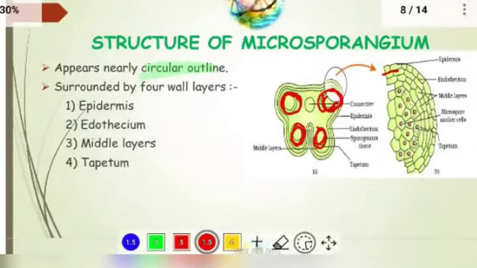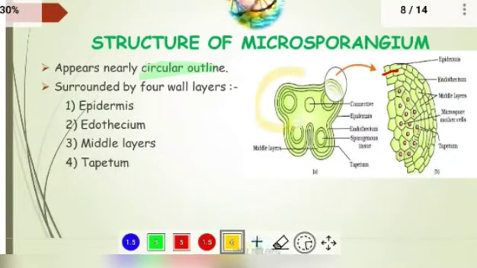This circular structure, a microsporangium, consists of 4 wall layers. You can observe here they consist of 4 wall layers, right? As I told you, this is an enlarged structure. Now let us see what those 4 layers are.